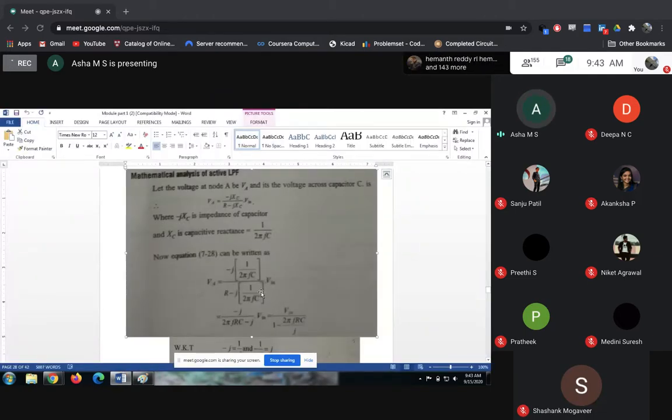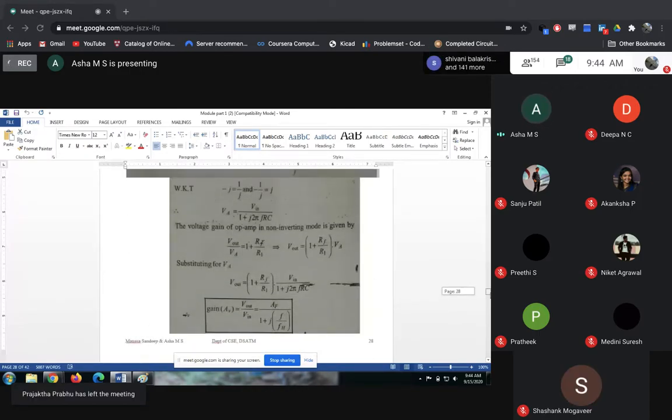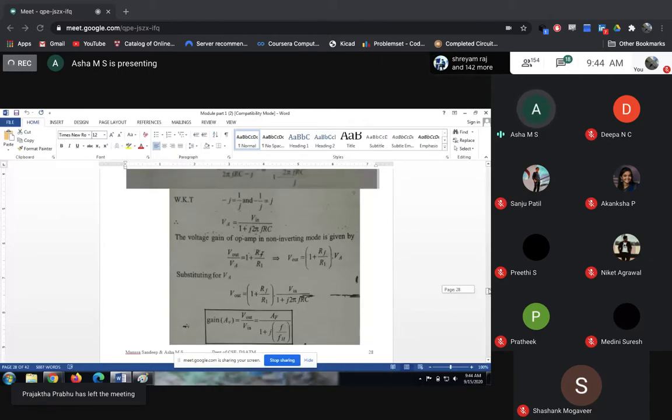So we will always calculate gain for any amplifier circuits. Okay, so here for the filter, this op amp is also an amplifier. You know that one, right? So here we are calculating the gain by using the same formula, output by input. Okay. So now to calculate this output and input, we are doing all these things.